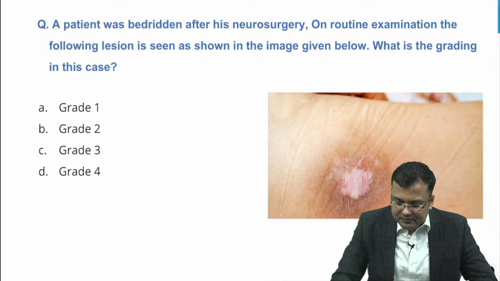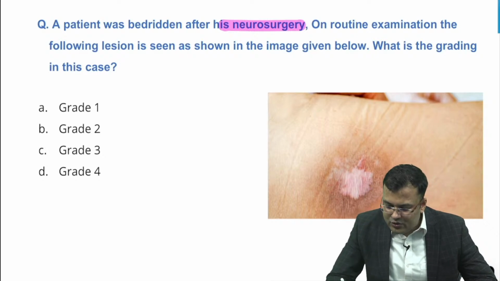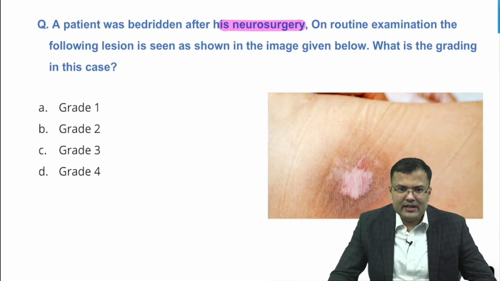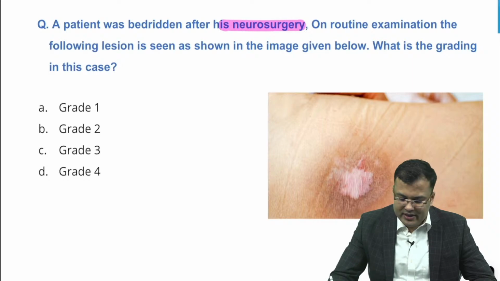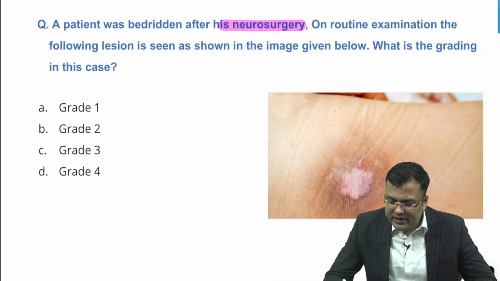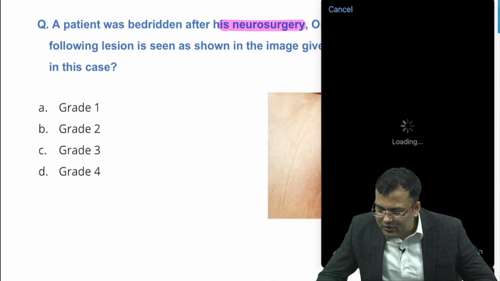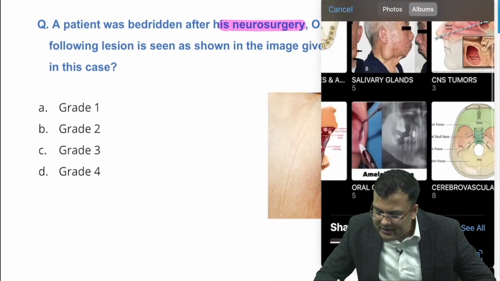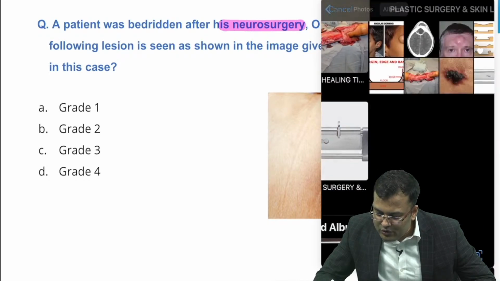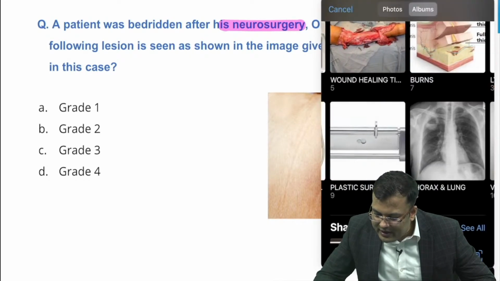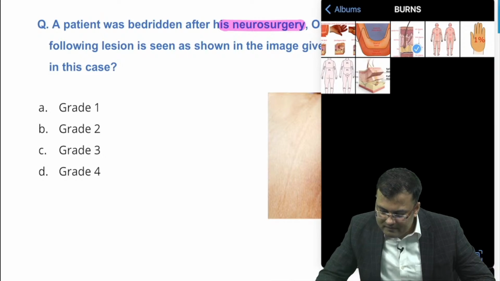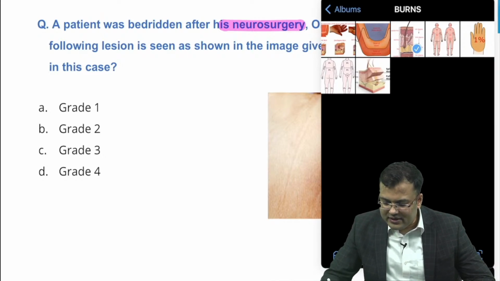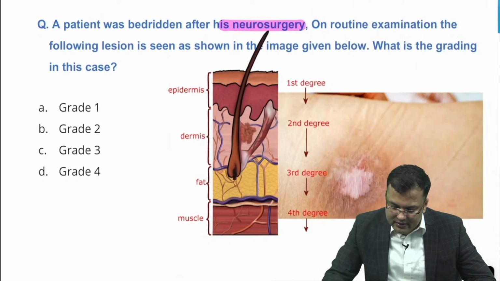See the question. Patient was bedridden after his neurosurgery. Routine examination following lesion is seen as shown in the image given below. What is the grading in this case? Okay, right. Burns also, yes. So, guys, first let me tell you the grading of burns. Clear? It's very easy. Grading of burns first, so that you are going to understand everything. It's very easy to understand. Clear? Grading of burns.